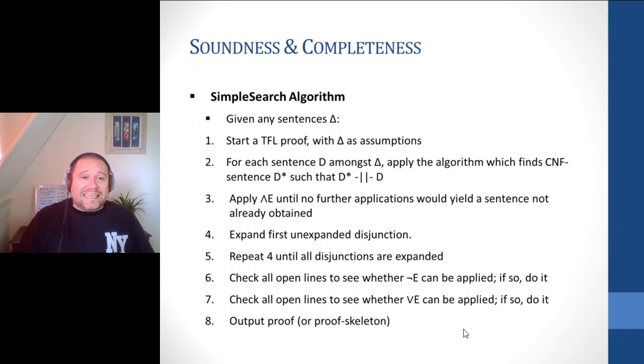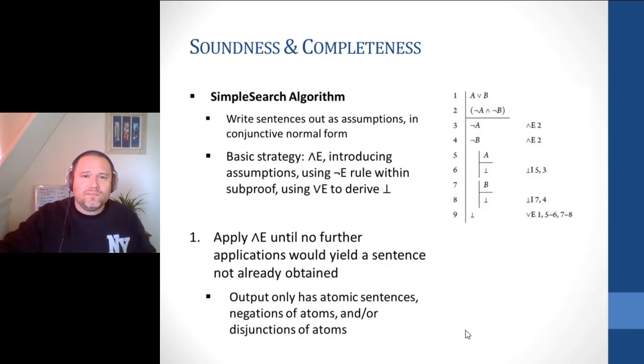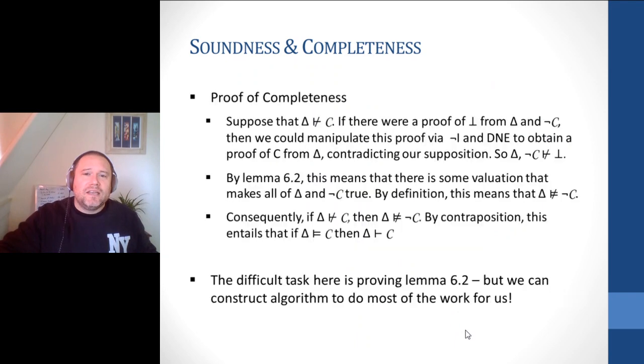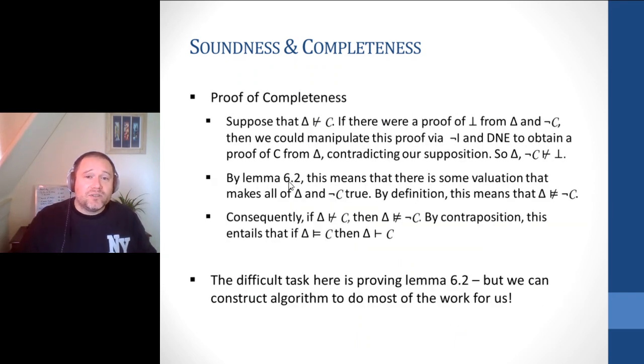So this is really neat. Again, it's a kind of mechanical way to think about whether sentences are jointly contrary or jointly consistent. And the big role that this plays, just to go back, is that this gives us a way to support lemma 6.2, which we wanted because lemma 6.2 was our key step in our proof for completeness.